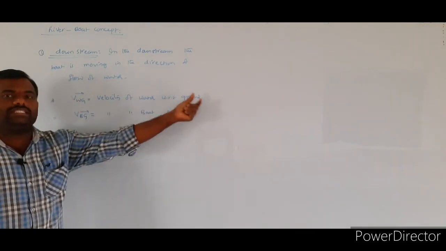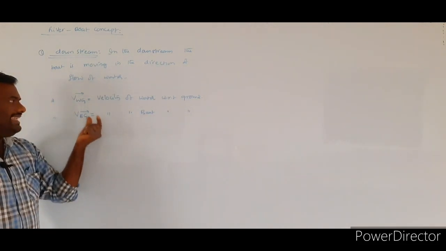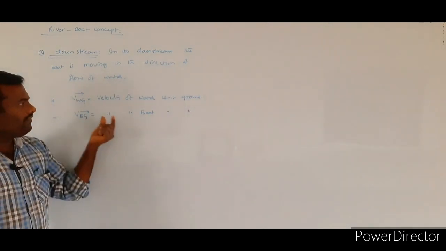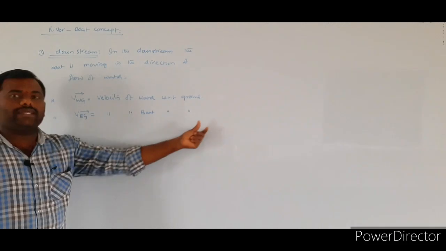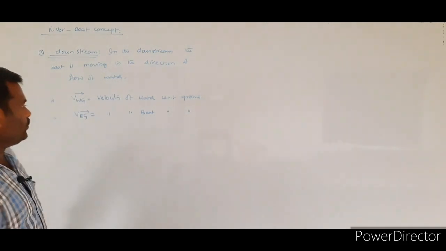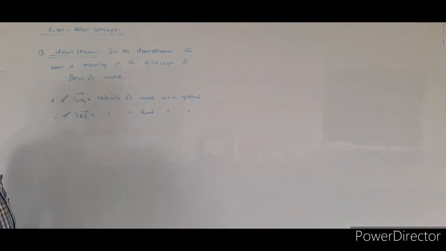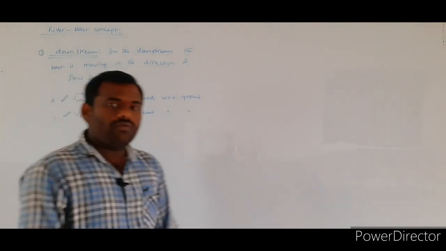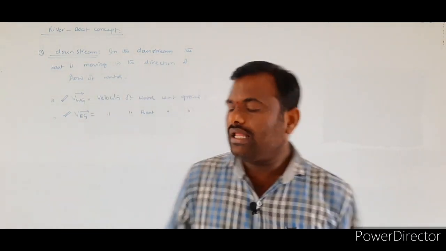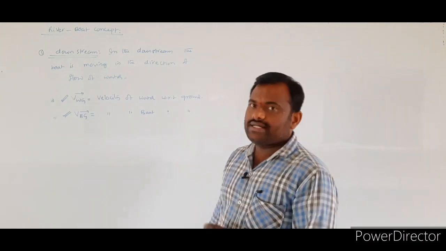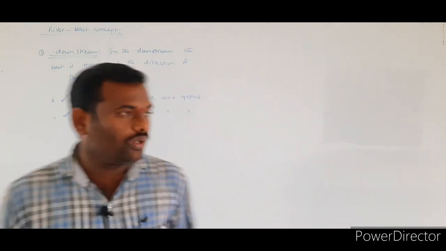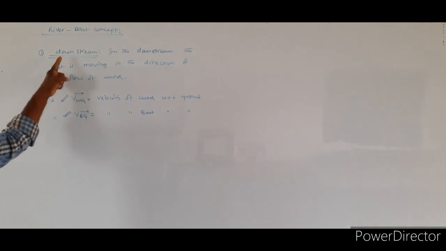Velocity of the water with respect to the ground. Now, here we consider two velocities. One is the velocity of the water and another one is what? Velocity of the boat. So, in the case of the downstream,